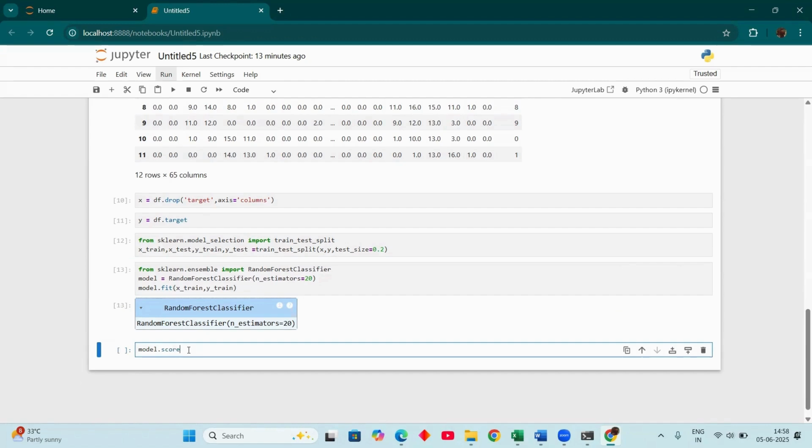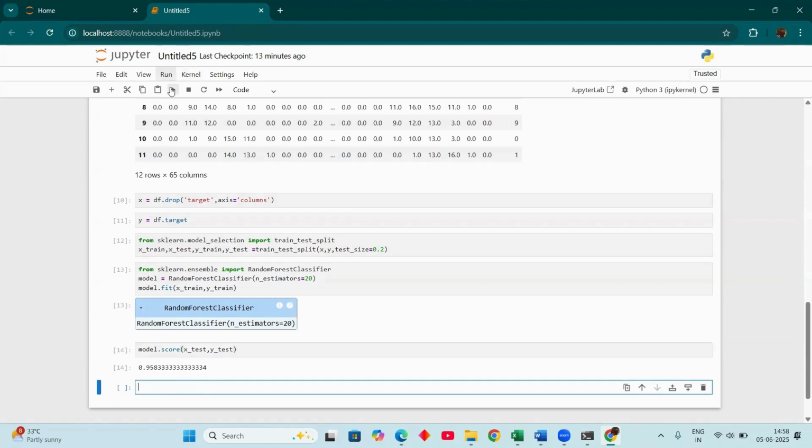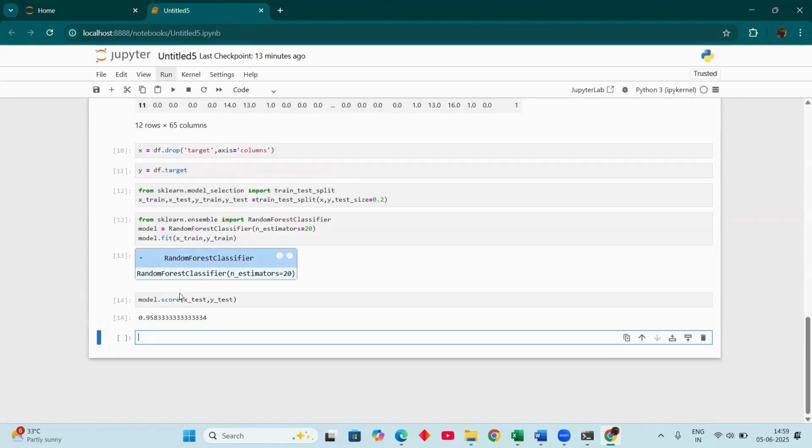For that I assign x_test and y_test. Obviously it gives 95%. Oh, it's great. I created a model and I get a score of 95 percent.